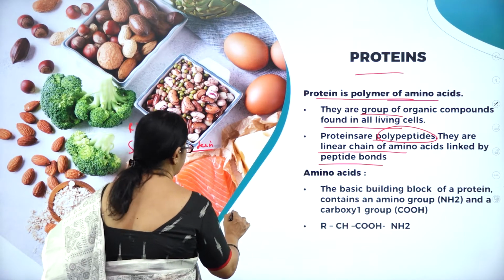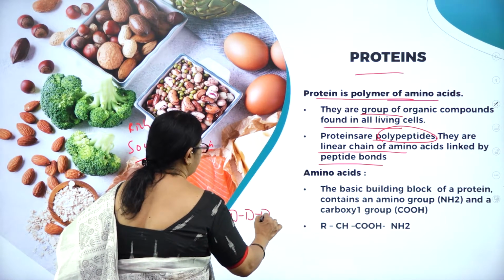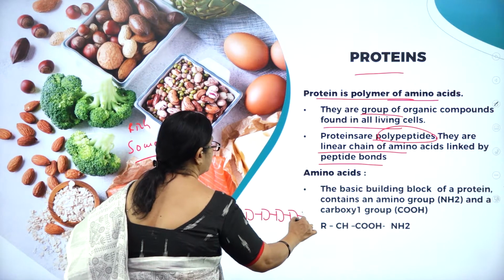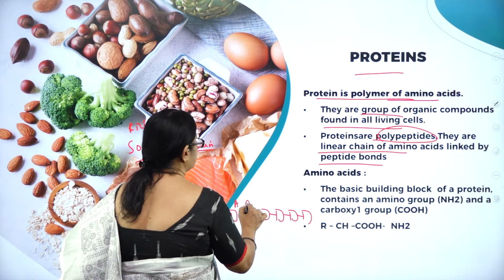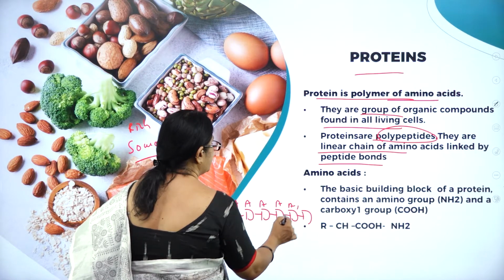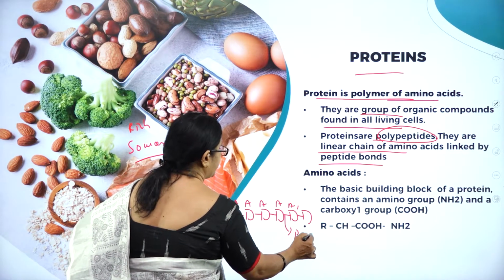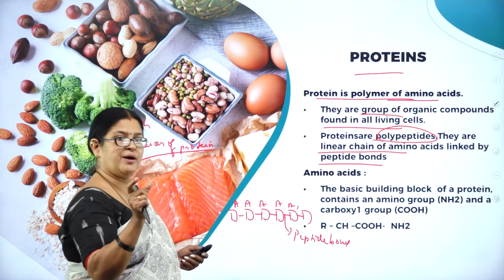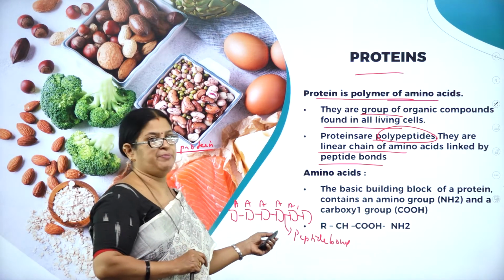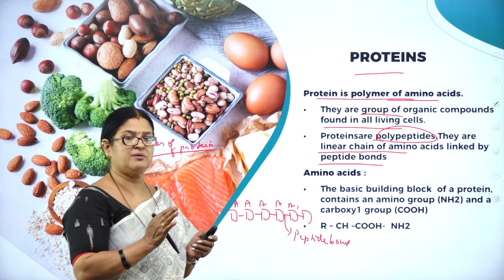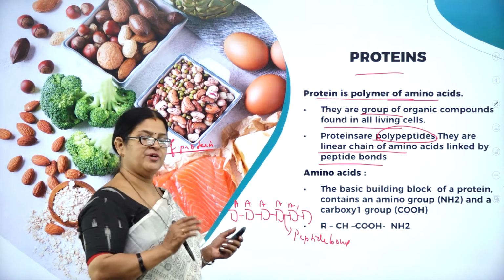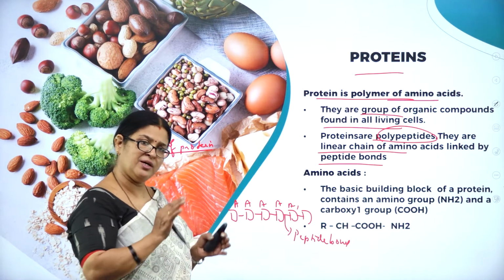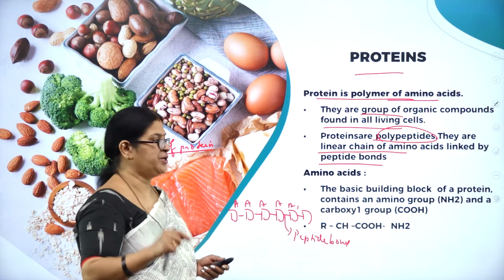For example, this is one amino acid. There are different types of amino acids, and this is called the peptide bond. The bond between two amino acids is called a peptide bond, which is very important for the stability of the protein molecule.